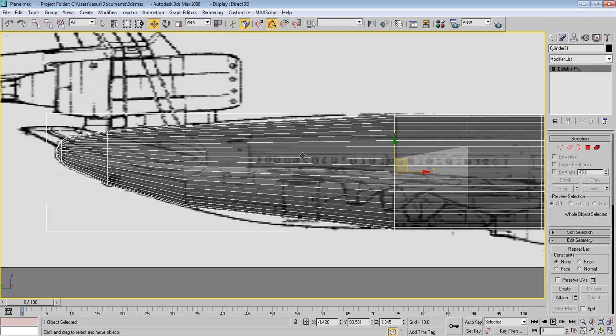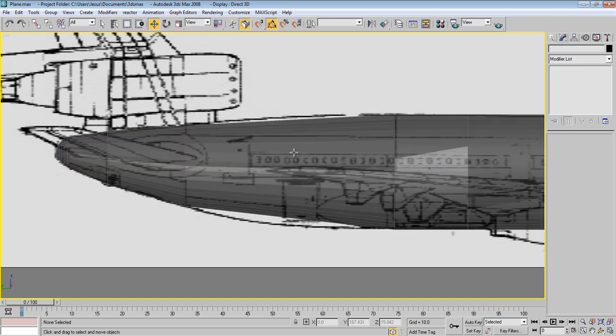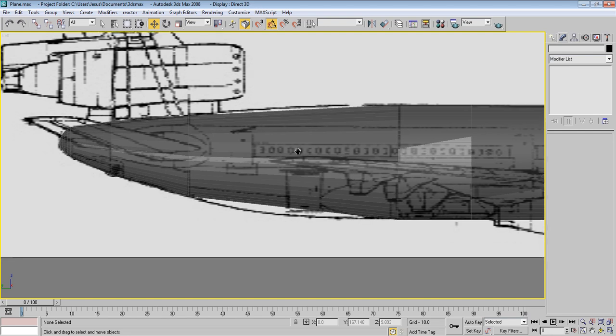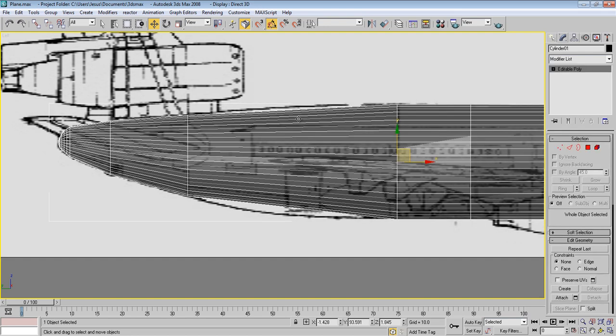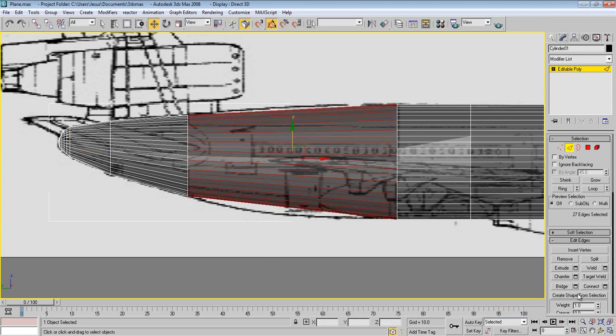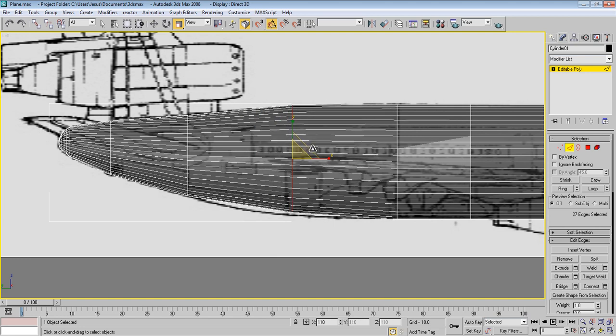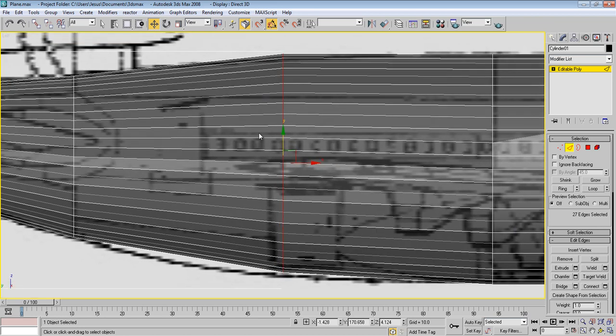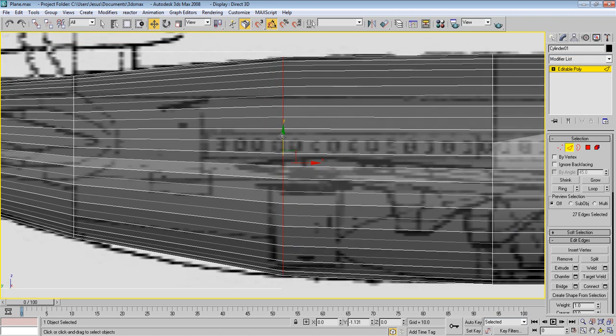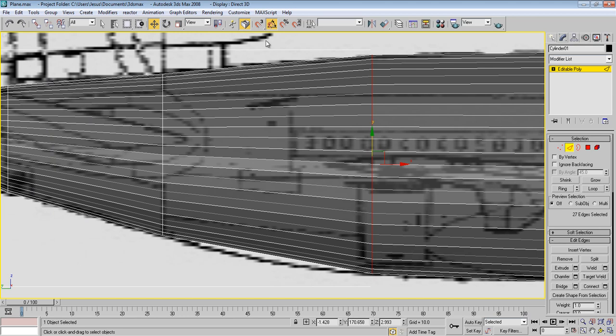Now let's put other segments into our model. So choose these ones, press connect and increase this. Go down here, do the same with these ones.